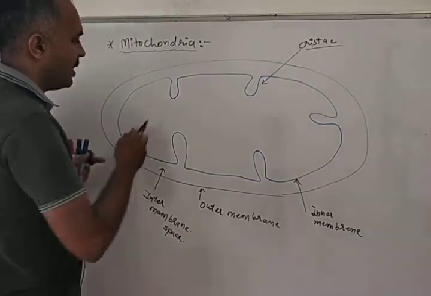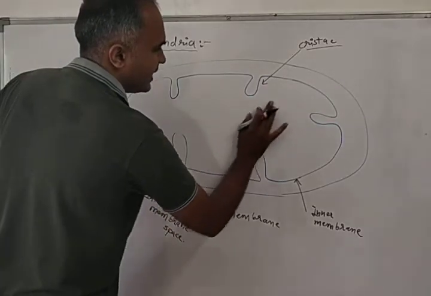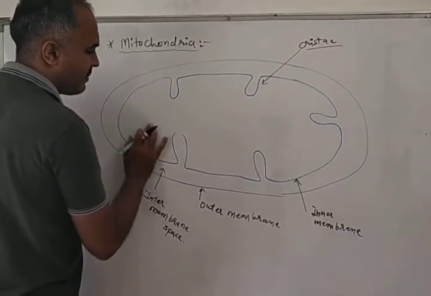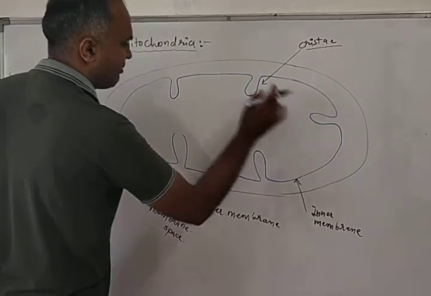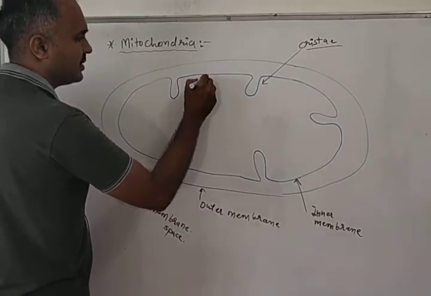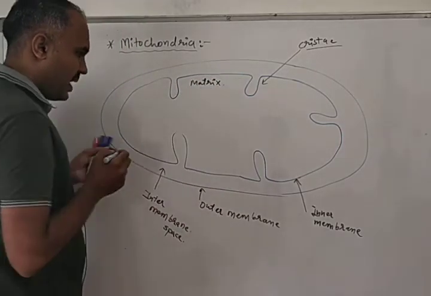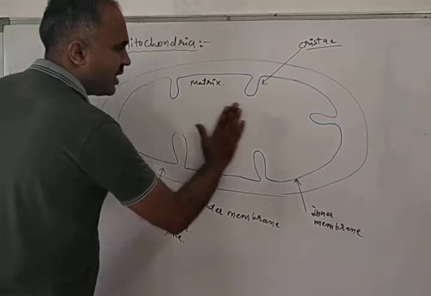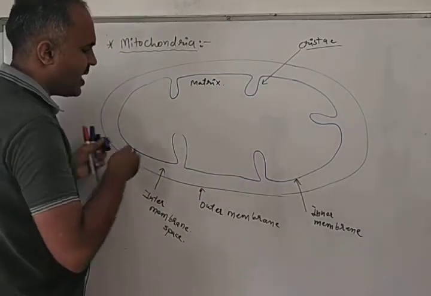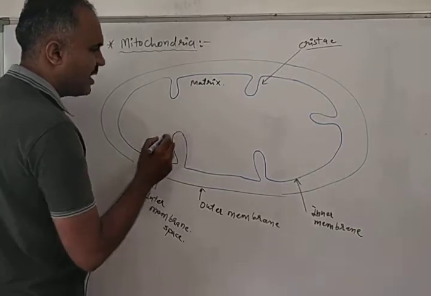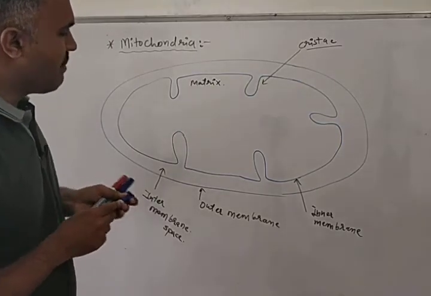And the area which is covered by the inner membrane is known as the matrix.